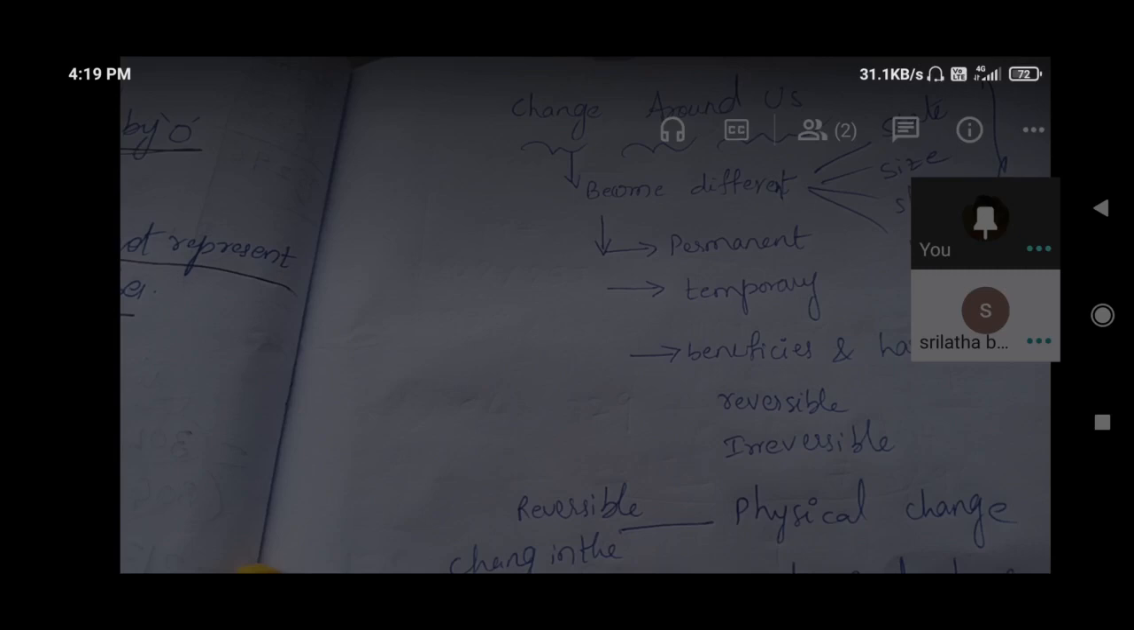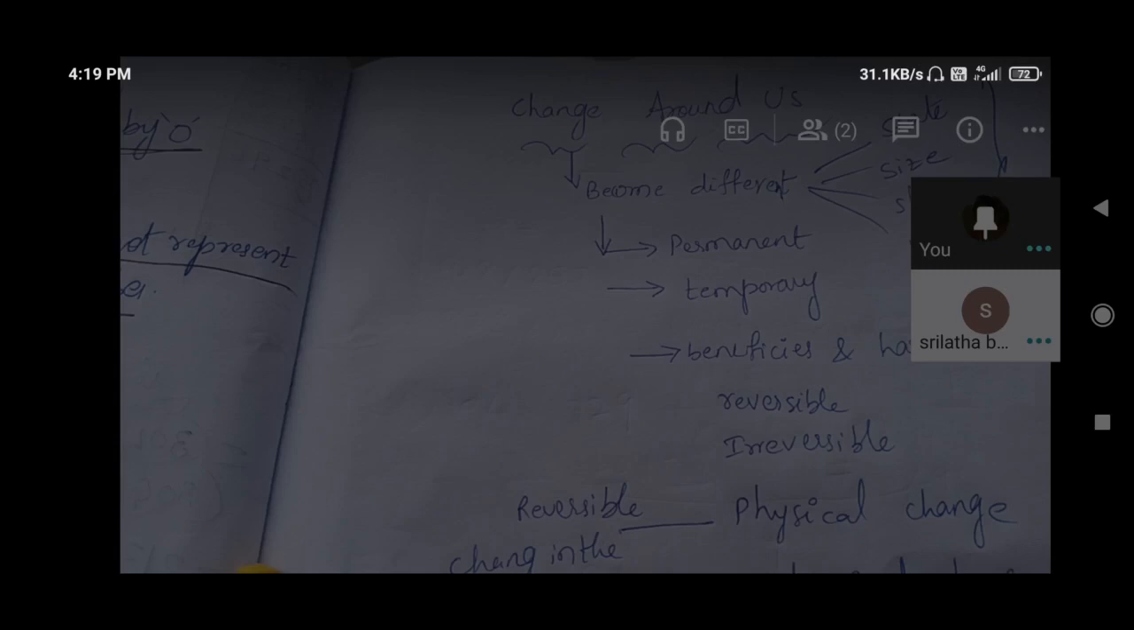Is it correct? And if we fold a paper, again we can unfold it. Yes, again we can unfold it. Is that irreversible or reversible? If we make a boat using a paper, again we can remove all the foldings and form a normal paper. That is also reversible.